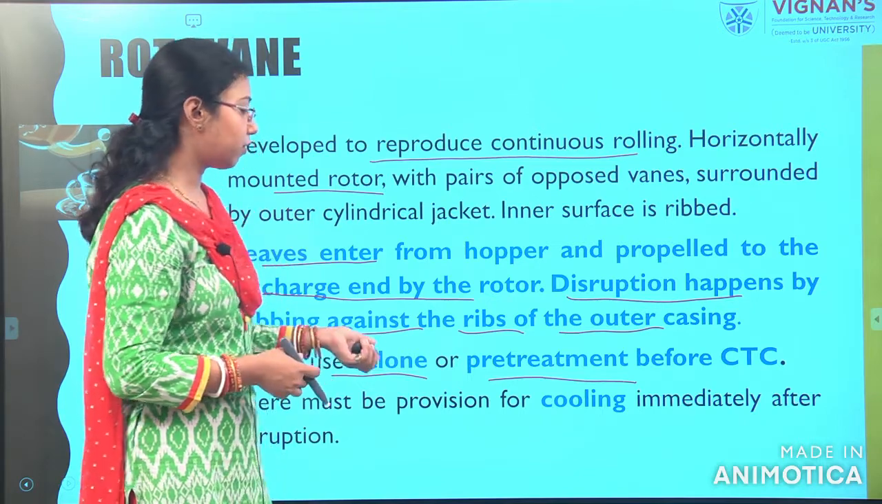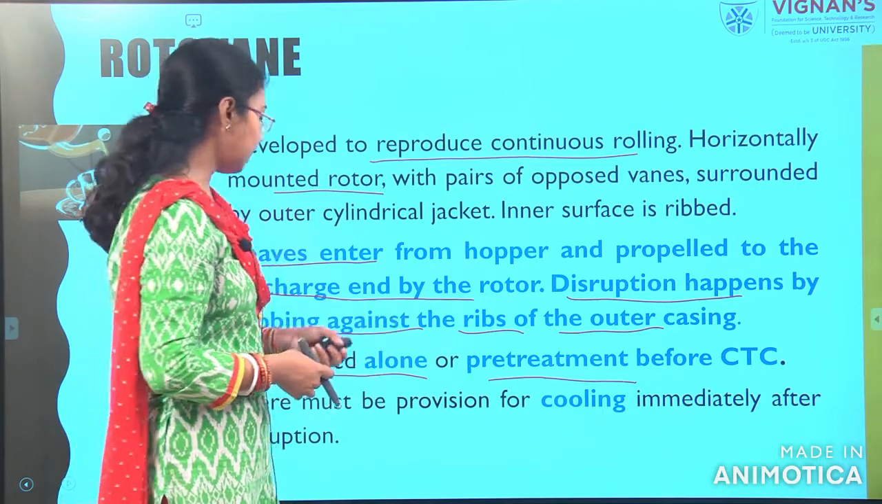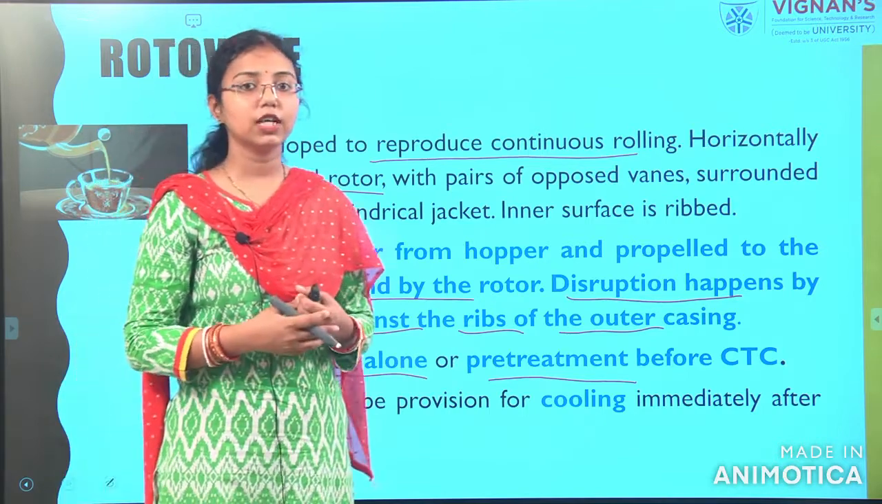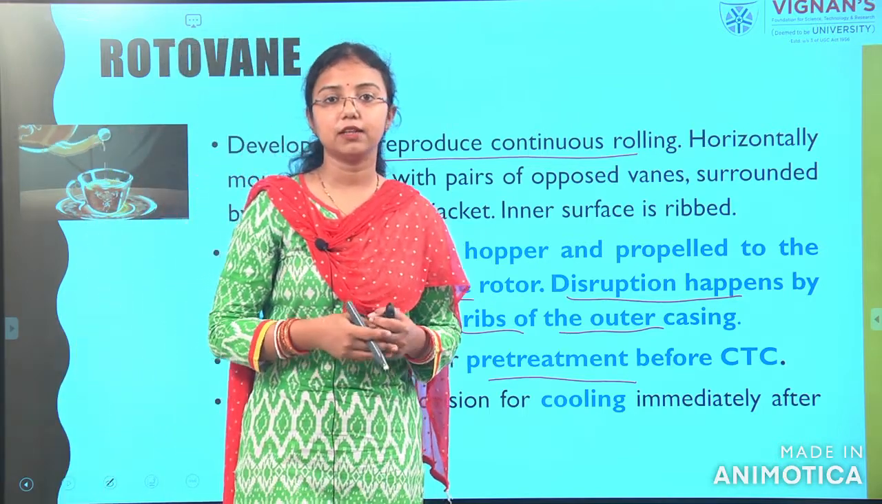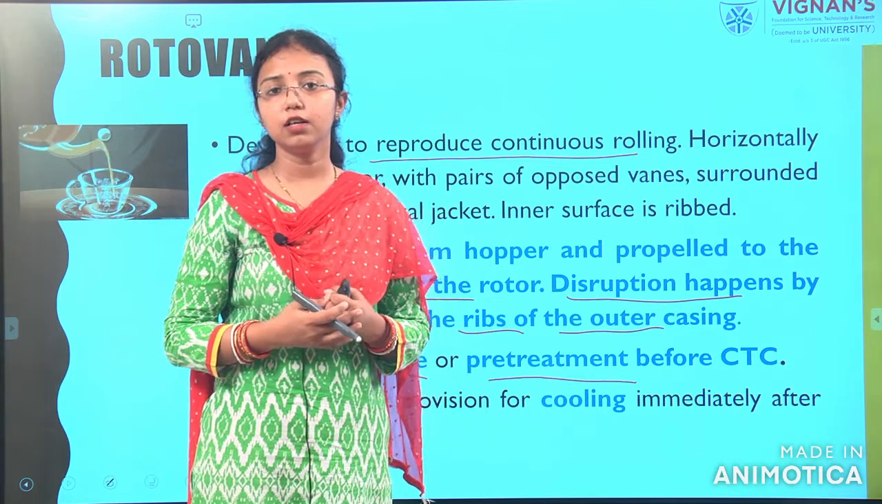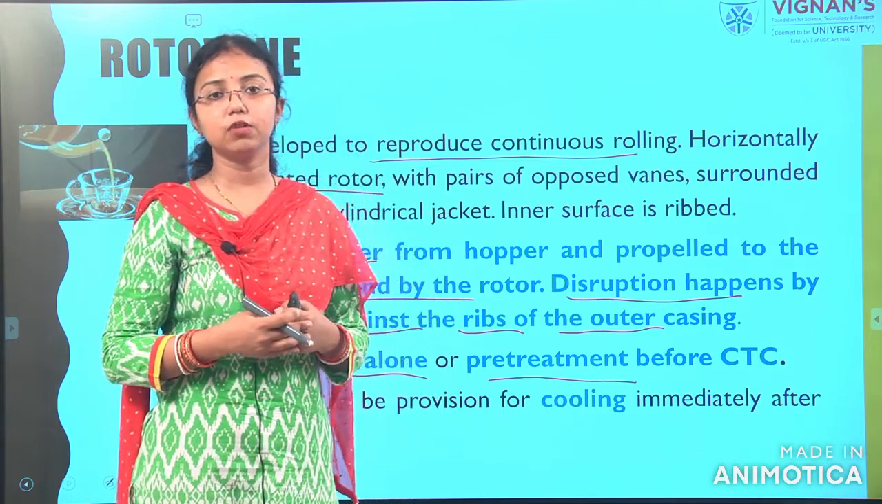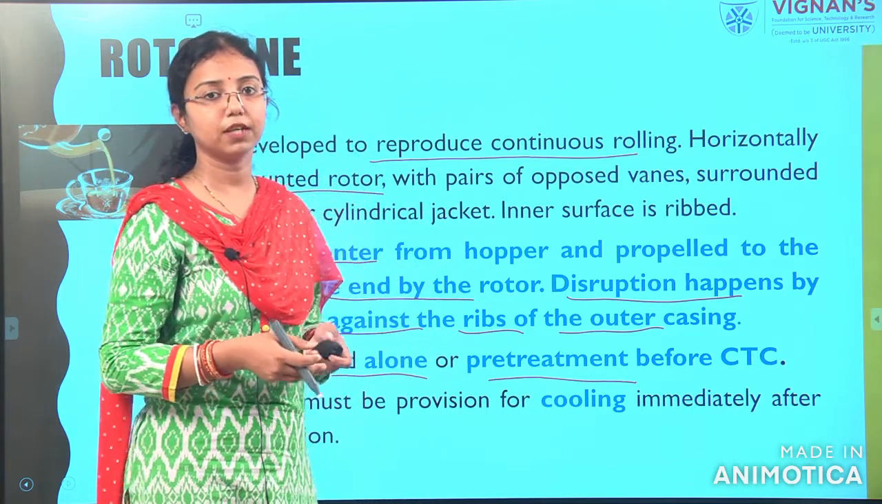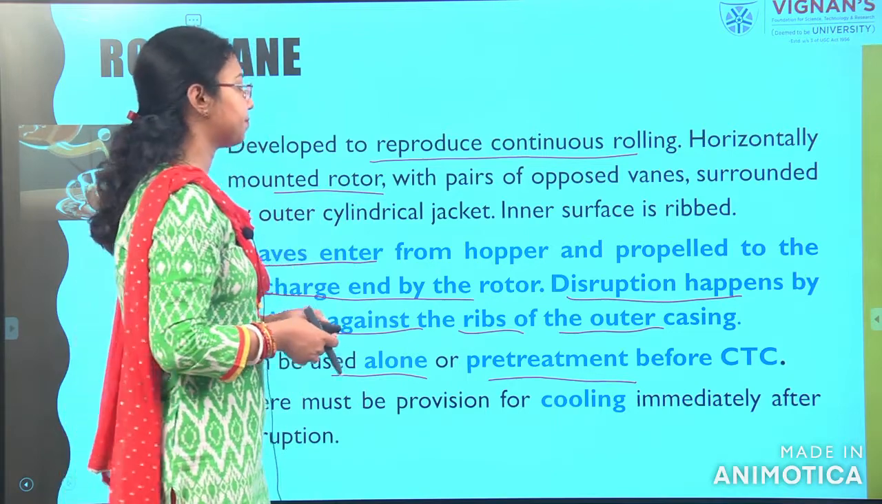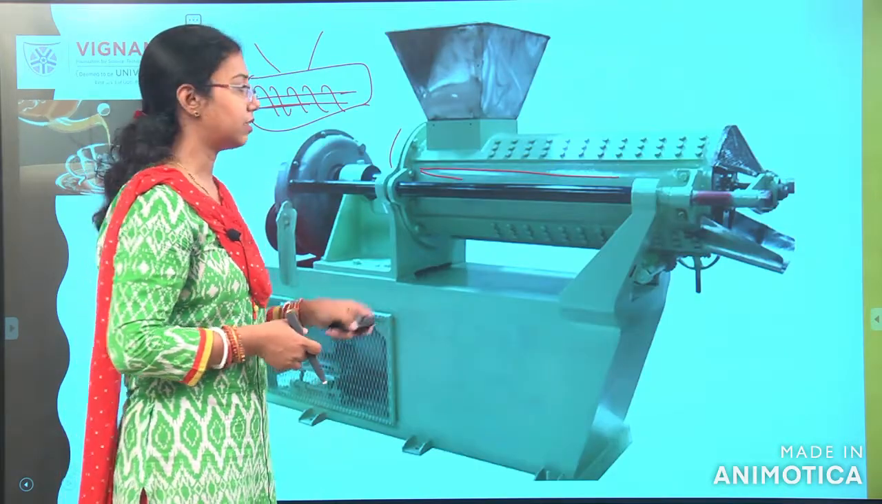There must be provision for cooling immediately after the disruption. There should be a separate stage for cooling the tea leaves, otherwise there will be continuous biochemical changes. I already explained this figure to you.